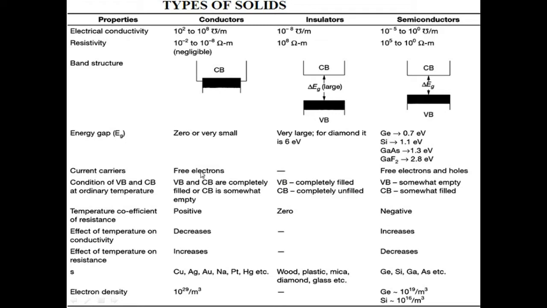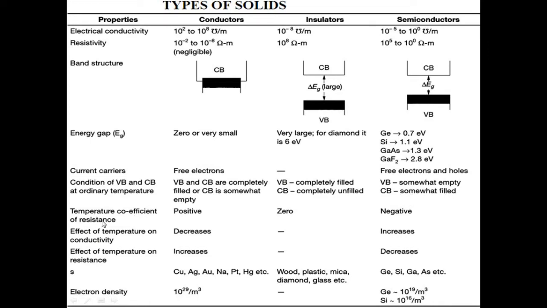Next, current carriers. In conductors it is free electrons. In insulators there are no current carriers, and in semiconductors the current carriers are free electrons and holes. So condition of valence band and conduction band at ordinary temperature. In conductors, the valence band and conduction band are completely filled, or conduction band is somewhat empty. In insulators, valence band is completely filled and conduction band is completely unfilled. In semiconductors, valence band is somewhat empty and conduction band is somewhat filled.